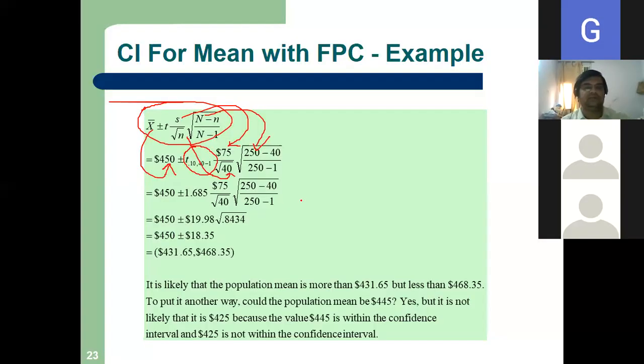So, where were we? See, we are here, na? We are here. So 2.42. Yes, the value is 2.42. It will be 1.685. Okay, 1.685.